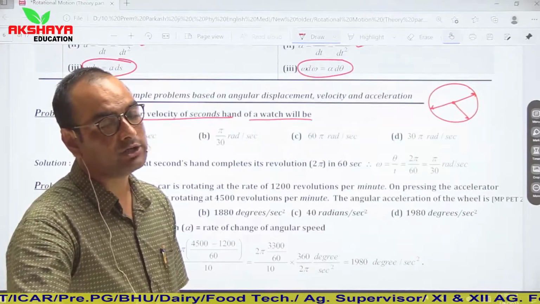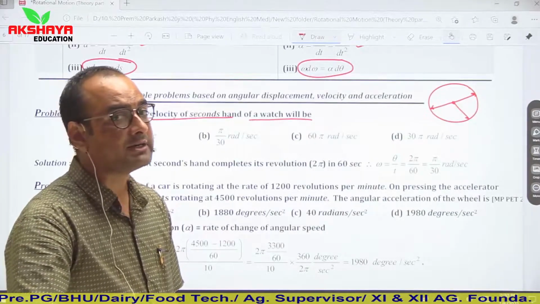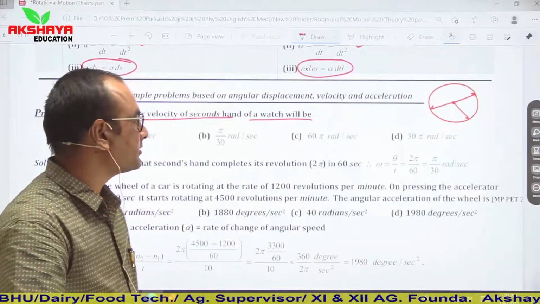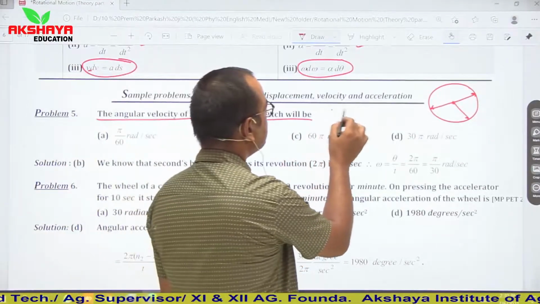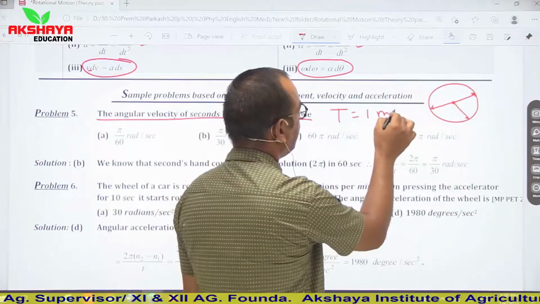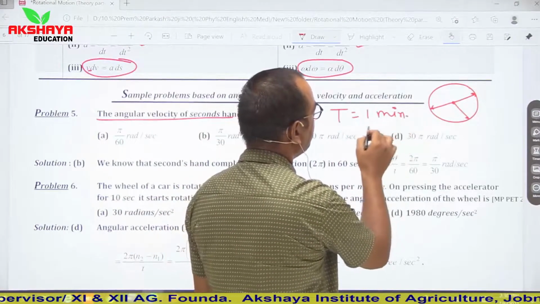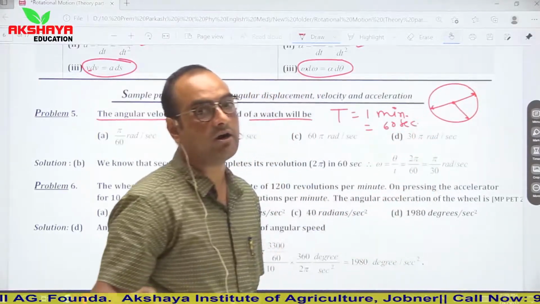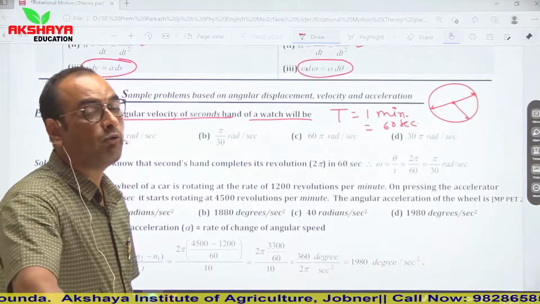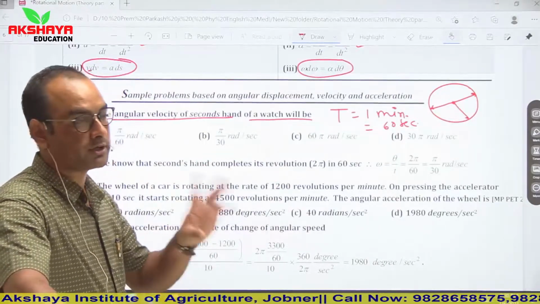It means these all hands will take different times in completing one revolution. So in case of seconds hand, time period is 1 minute, or you can say 60 second. It means second hand of a clock takes 1 minute to complete one revolution.